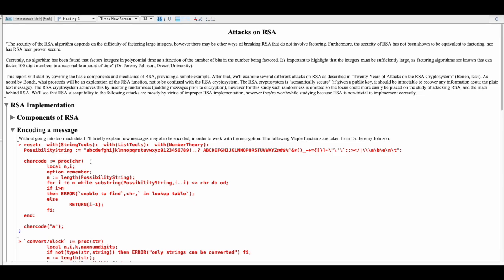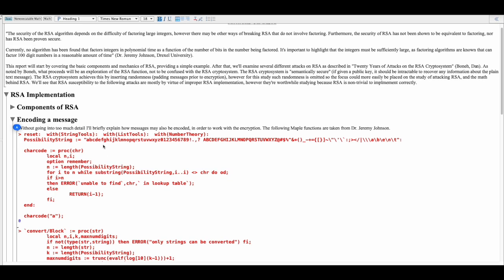Without going into too much detail, a lot of this was just taken from Dr. Jeremy Johnson's Maple worksheets. But possibility string is essentially our alphabet. Here we can just see that for the letter A, this char code function will return 0 since it's the first.